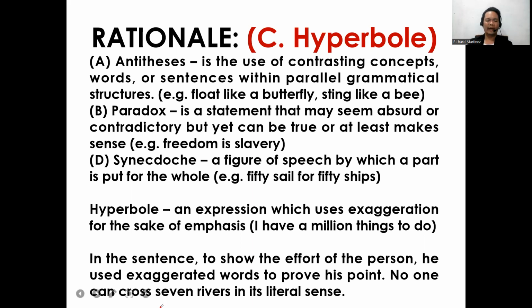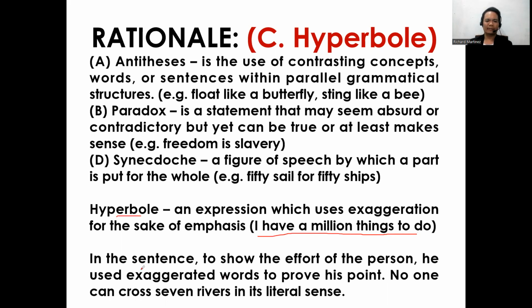And for hyperbole, this is the correct answer. Hyperbole is an expression which uses exaggeration for the sake of emphasis. "I have a million things to do" is an example sentence for hyperbole.